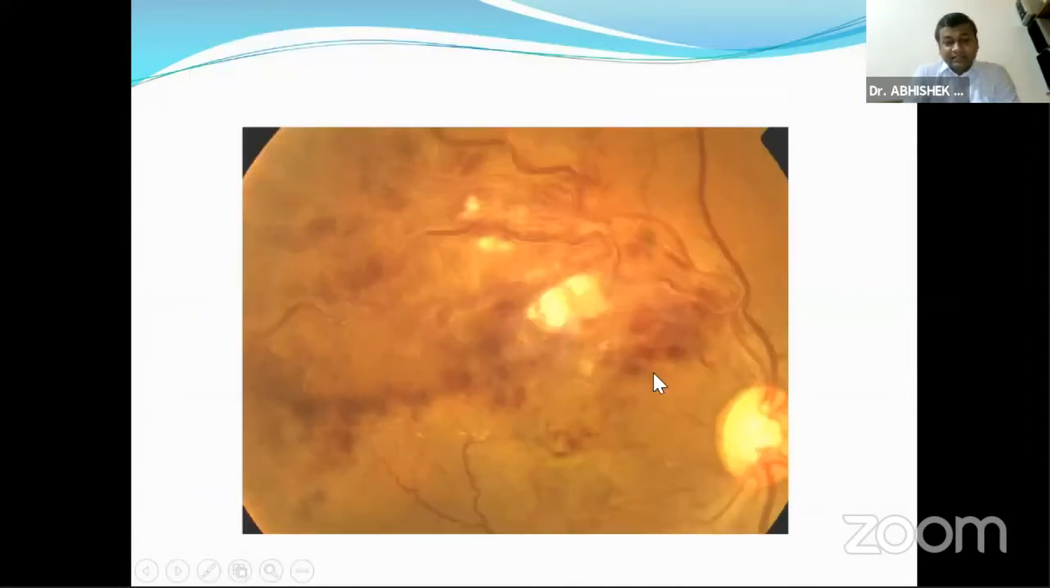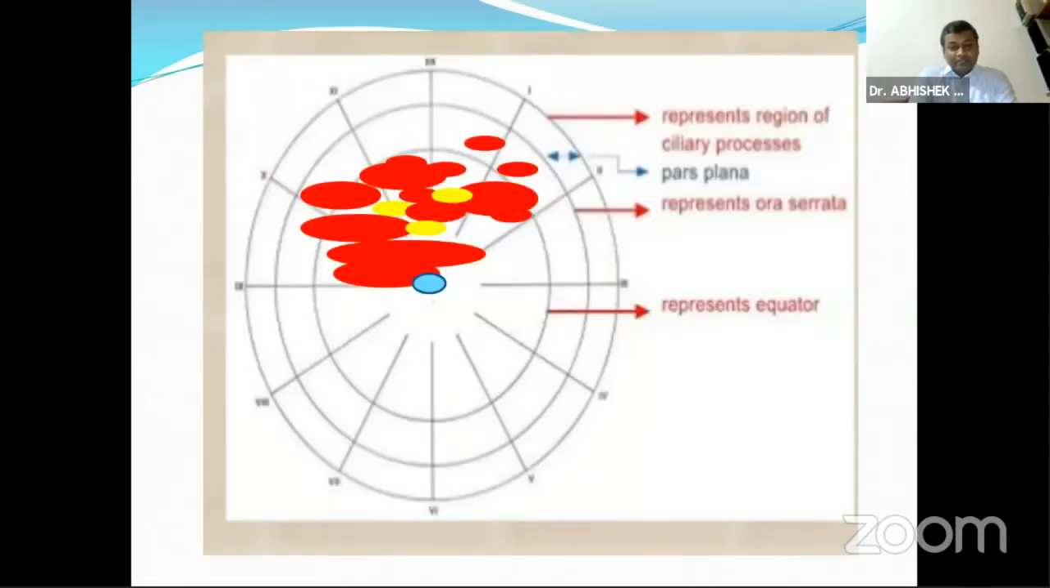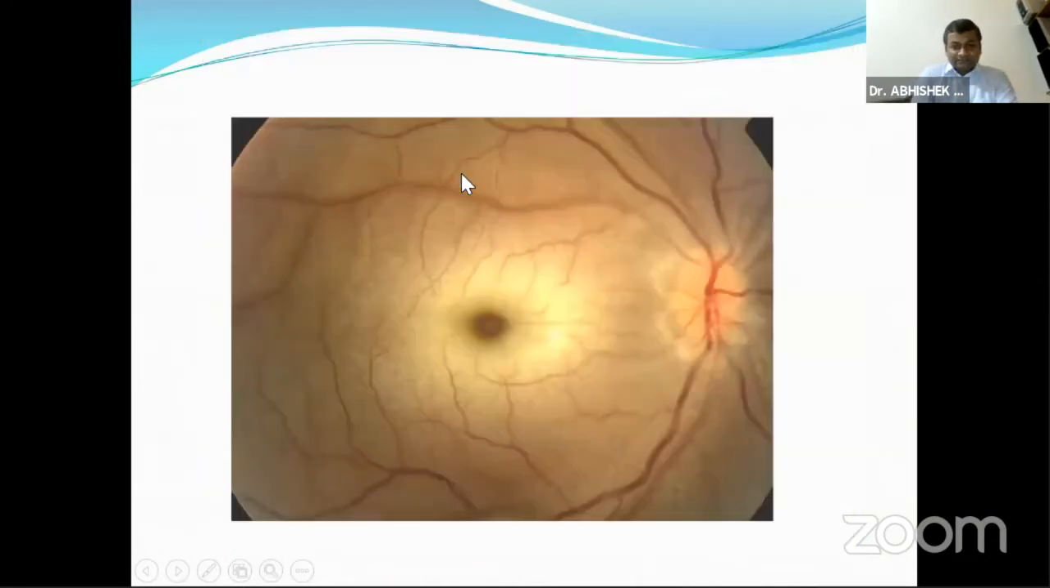This patient is having right eye supratemporal branch retinal vein occlusion, so it will be drawn like this. This has been drawn on computer, so it's not very accurate, but I have tried to make it look almost accurate. So this is macular edema, and these are the various hemorrhages and the hard exudates.